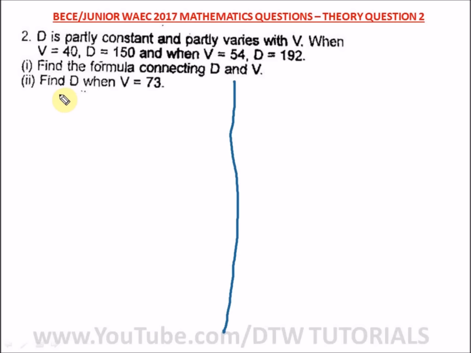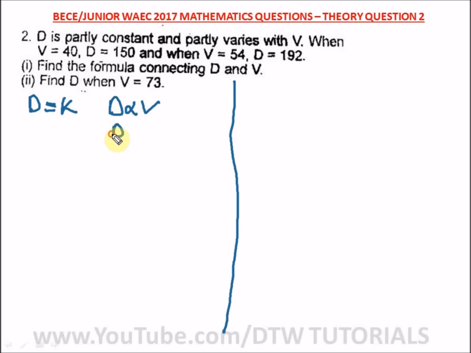So follow me closely. Now, when the question says D is partly constant, it means D is equal to, let's give the first constant, in partial variation we deal with two constants we have to introduce. So let's give the first constant as K. Okay, so D is partly constant. That's D is equal to K. And partly varies with V. D varies with V. So we need to change this variation sign to an equal to sign, we need to introduce another constant.